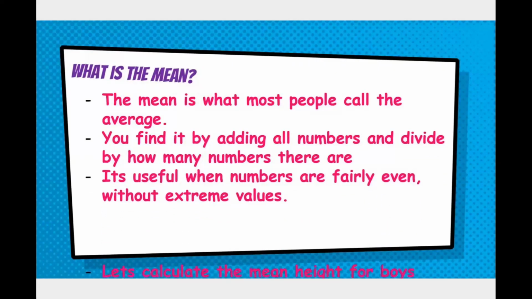So what does the mean mean? The mean is what most people call the average. You find it by adding up all the numbers and dividing by how many numbers there were. And it's useful when numbers are fairly even without any extreme values. For instance, if you look at test scores, and all the grades are between a 75 and a 100 except one who made a 19, that 19 is an extreme value.